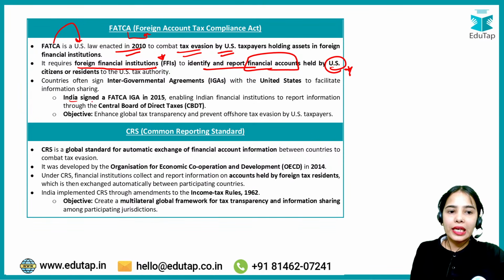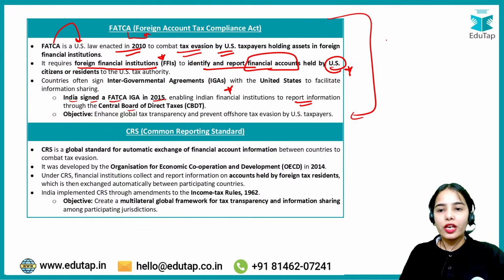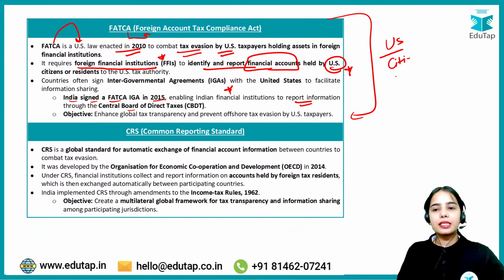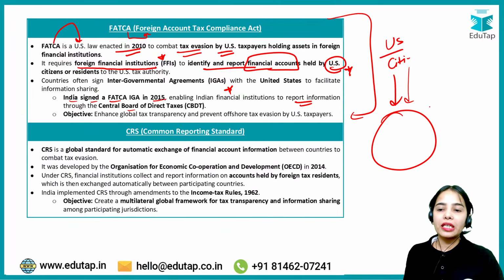India has signed a FATCA IGA in 2015, enabling the Indian financial institutions to report information through the Central Board of Direct Taxes. So FATCA is a US law and we have to share the information with them. If a US citizen or resident is investing in our country, or has some assets in our country in the financial domain, we have to inform the US.